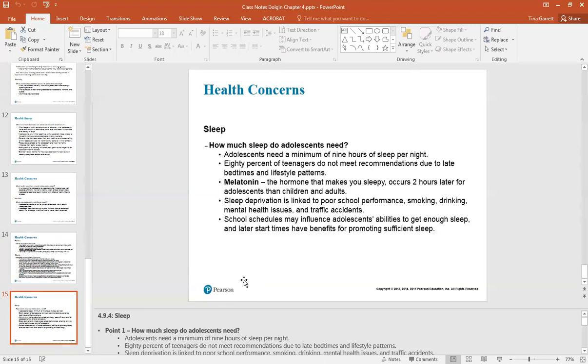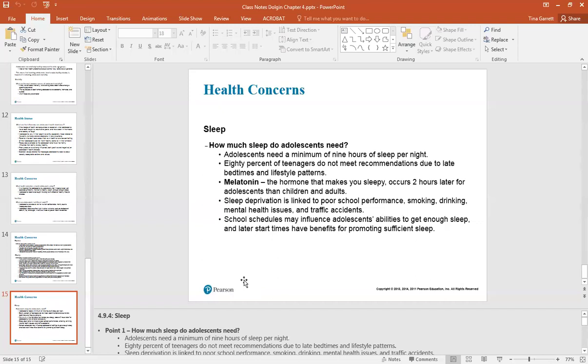Sleep. How much sleep do adolescents need? They need a minimum of 9 hours of sleep per night. 80% of teenagers do not meet this recommendation. Melatonin is a hormone that makes you sleepy. In adolescents, it occurs 2 hours later than in children and in adults. We know that sleep deprivation is linked to poor school performance, smoking, drinking, mental health issues, and traffic accidents.